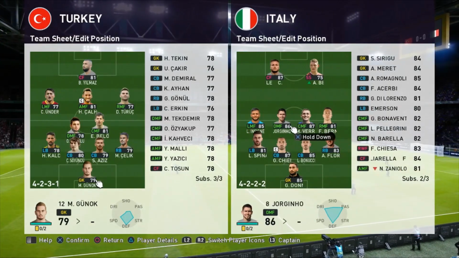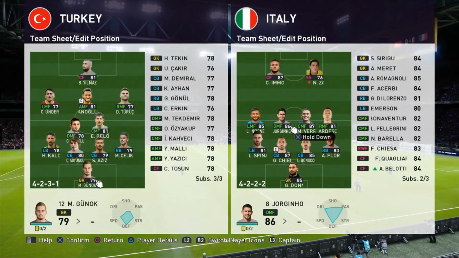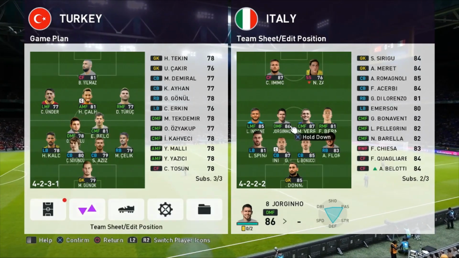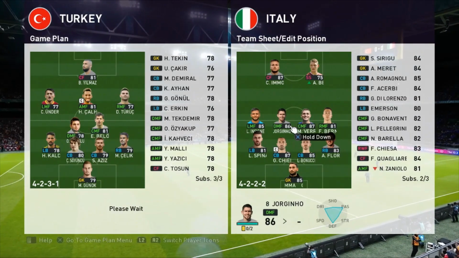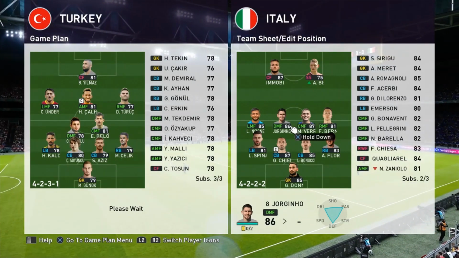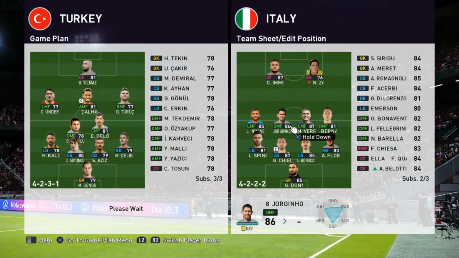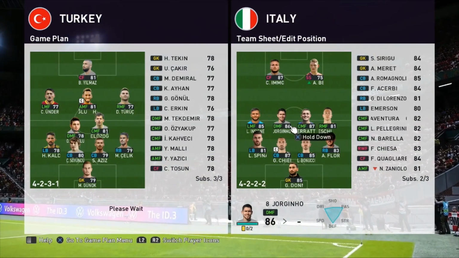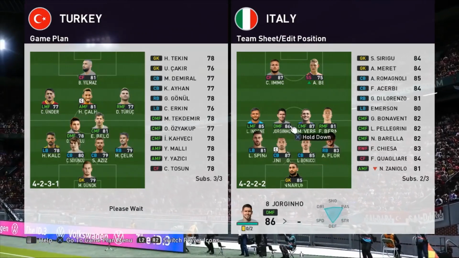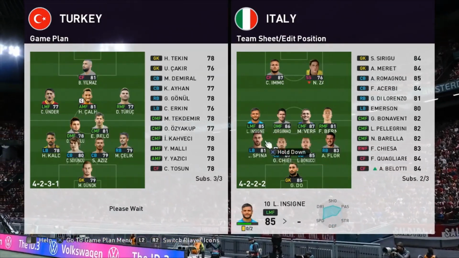In terms of Bembo Gaming, he doesn't want to make a substitution as of yet. So he's quite happy right now with his Turkish side as it is. Of course, they have had quite a fair amount of possession in this game, so I don't really blame him. As for Italy, they've not really done a great deal so far in terms of attacking-wise. I don't think they've even had a shot yet. I'll just wait for Danny Motion here just to make sure it's perfect to how he wants it, of course.